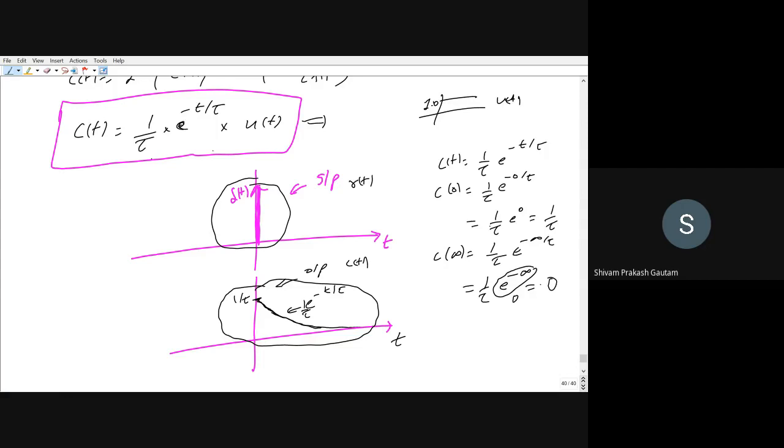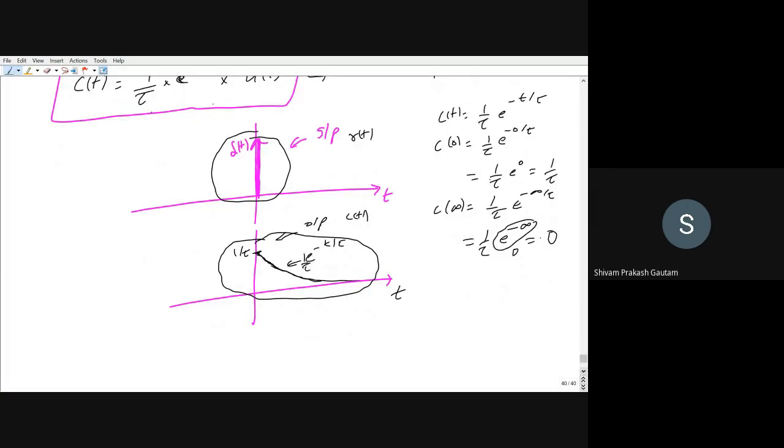Right? The value of tau can change. The only thing which can change here is tau. Tau can be large, tau can be less, right? So you can see what is the part that is changing, what is the transient part and what is the steady state part. There are two parts of a response. There is a transient part and there is a steady state part.